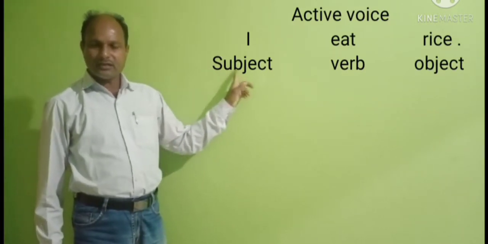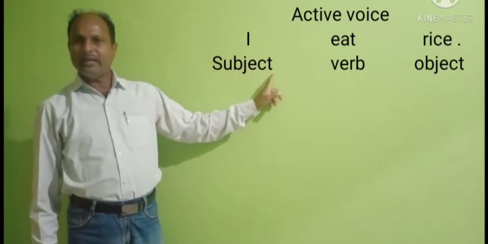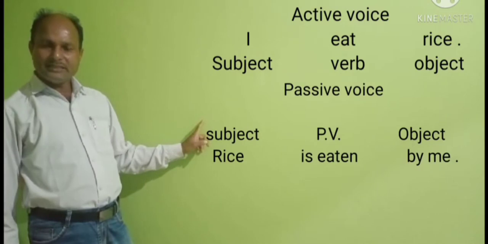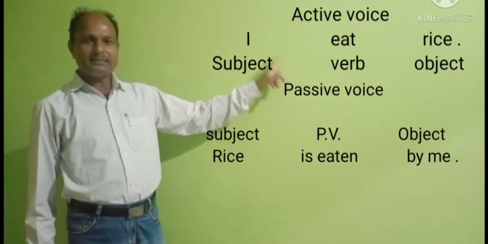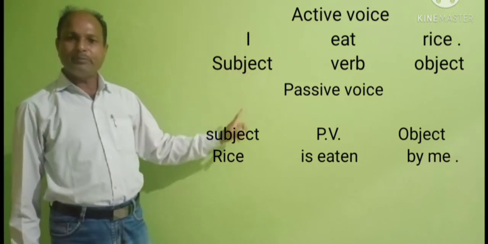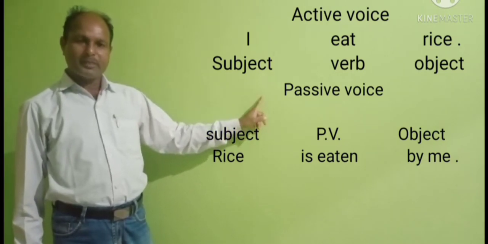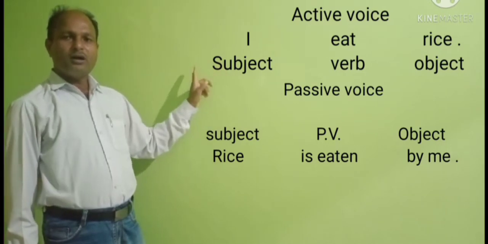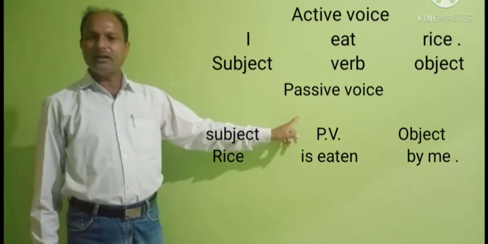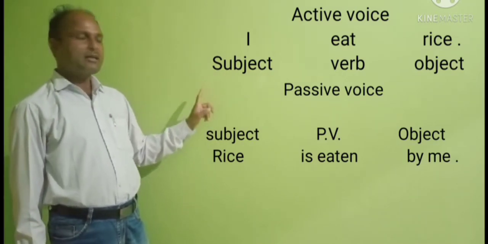That means in an active voice, the sentence structure is subject, verb and object. When this sentence changes into passive, we take the object as the subject in the passive, and for the active verb we use the passive verb, that is be verb plus the third form of the verb. Then the subject we use as the object in the passive, that is me. So this sentence changes into: rice is eaten by me.